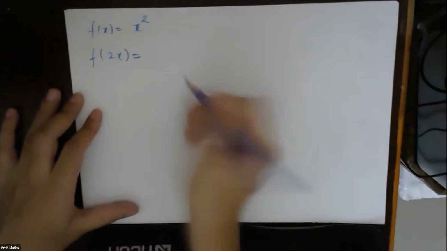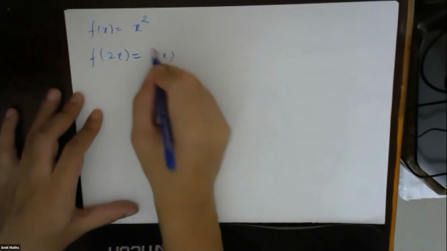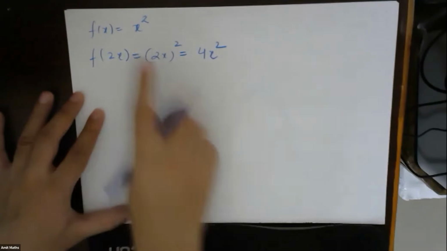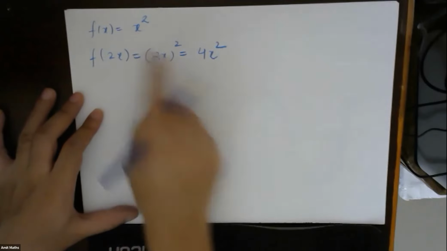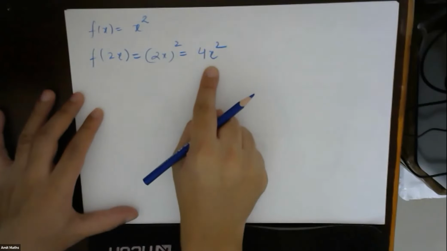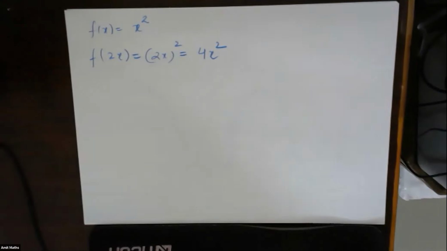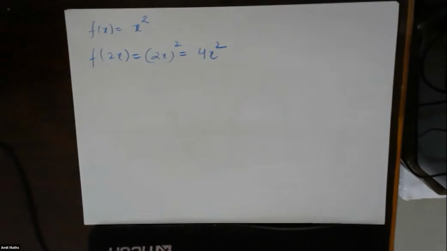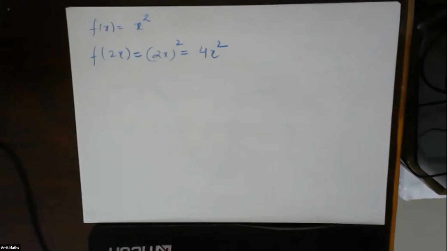Now what we have to find is f of 2x. So f of 2x will become 2x whole square. That means this will become 4x square. Now the function was x square. You have to draw the function for 4x square. Let's see if you can draw it or not. Okay, I'll check for log also. First you check for this one, I will draw for log also.